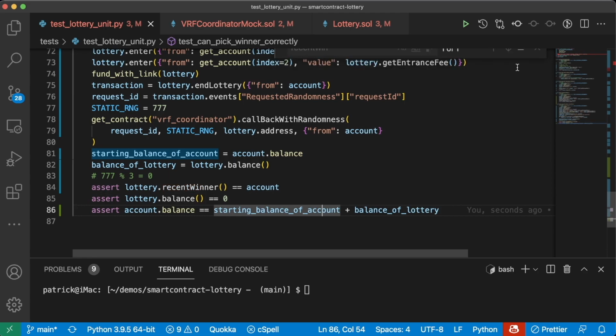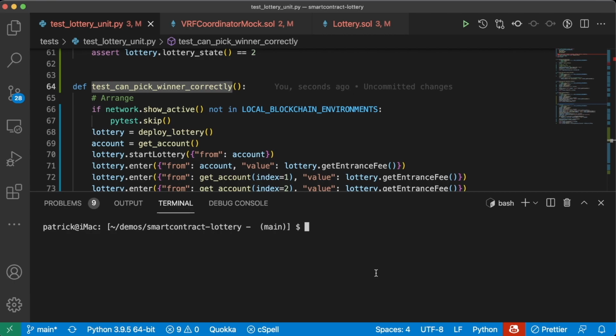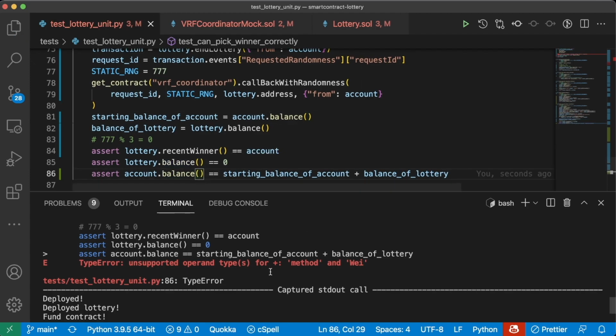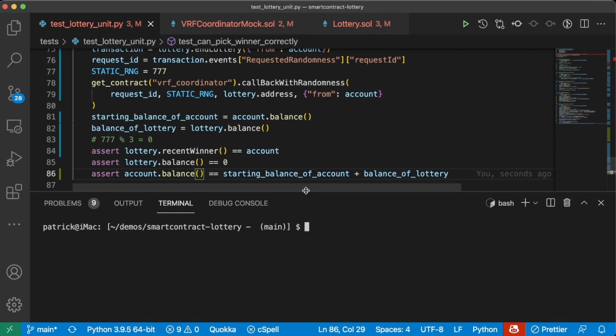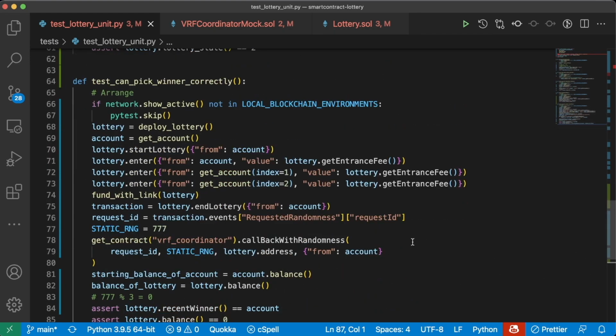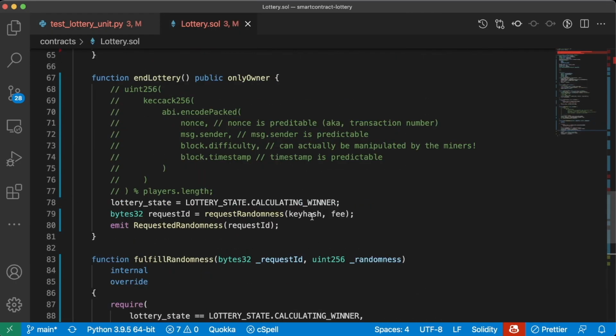Okay, so this is a long test, but this is probably the most important test. Let's make sure this is doing what we want it to do. So we'll do brownie test -k test can pick winner correctly. Let's see if this works. Oops, I forgot to put some parentheses here. Let's try this again. And perfect. We are actually updating, paying out, and running our lottery correctly and fairly with true randomness. This is incredibly exciting. And we've emitted events in our lottery contract to use in the off-chain event logging of Ethereum.